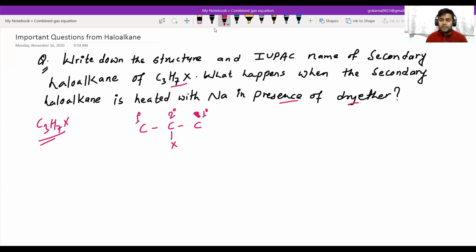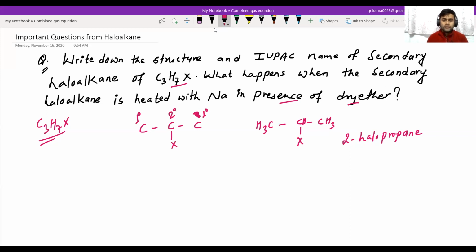So I'm writing the structure: C, here is X, and here is C. I'm putting 3 hydrogens on the right hand side, 3 hydrogens on the left side, and 1 hydrogen on the middle carbon. So the IUPAC name of this haloalkane is 2-halopropane. If we use ClBrI instead of X, then we can write 2-chloropropane, 2-bromopropane, 2-iodopropane.